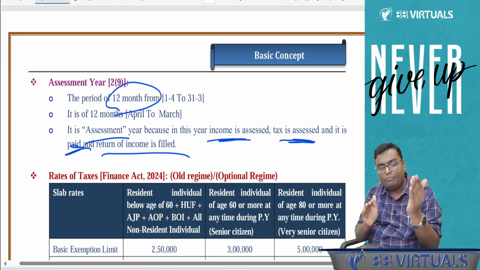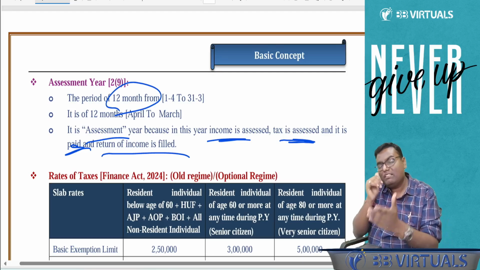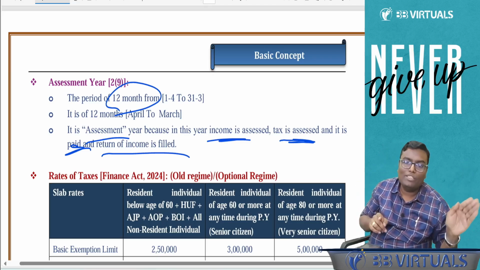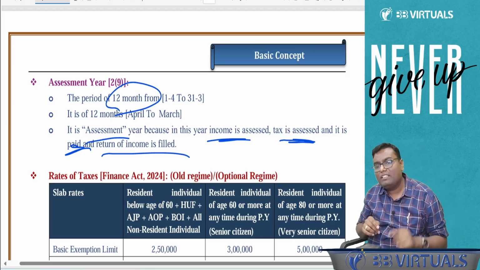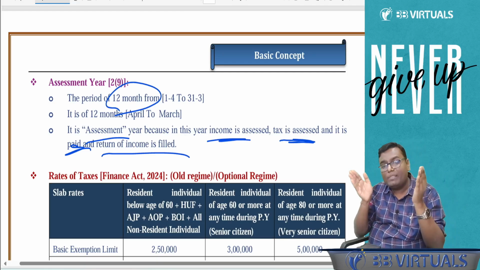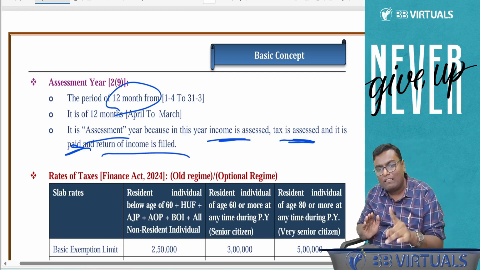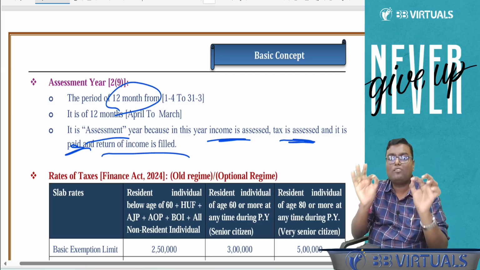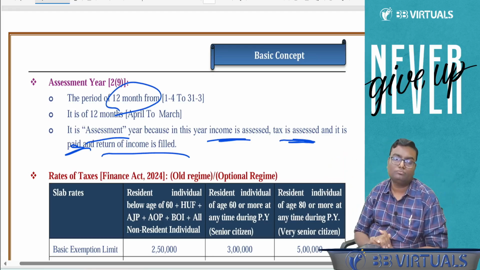Then two words came, previous year and assessment year. Previous year means the year in which you earn the income. Assessment year means the year in which you calculate your income. For you, previous year is 24-25. Assessment year is 25-26. Can previous year be lower than 12 months? Yes. Can assessment year be lower than 12 months? Never. It is always of 12 months.